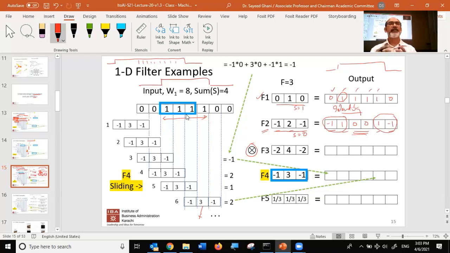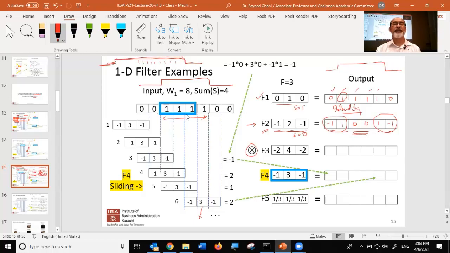So essentially, what do you think this filter is doing? If you have a very large image which is, let's say, black in the center, let's say black is the content, and the edges become white. So here it's all black in this portion, and then the edges are all white.